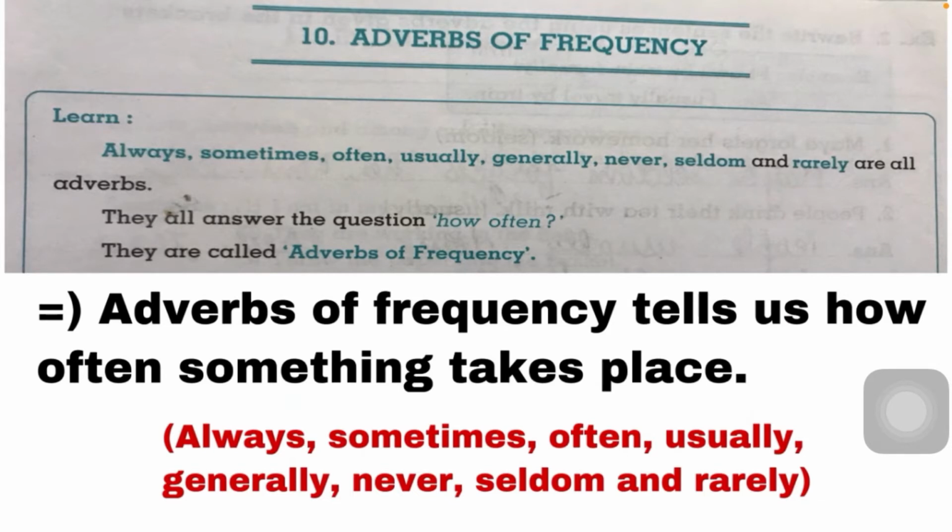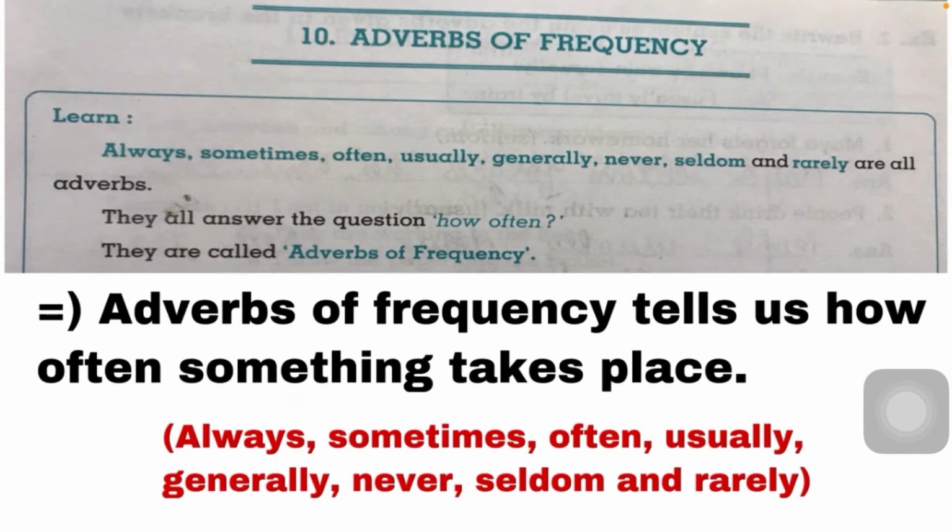Okay. So here the meaning of always is hamesha. Then sometimes means kabhi kabhar. Then the meaning of often is aksar. Then the meaning of usually and generally, they both have the same meaning, that is, aam taur pe, when we do some work. Then never means kabhi nahi. Okay. Then seldom means kabhi kabhar. Then rarely means hardly, the work we do with difficulty, muskil se, that is called rarely.